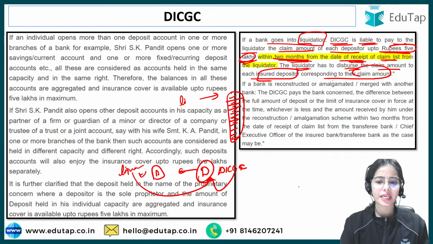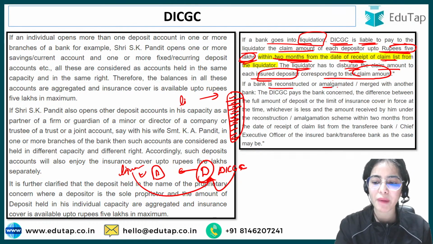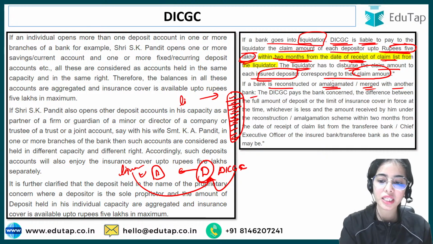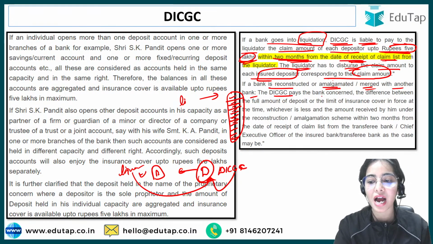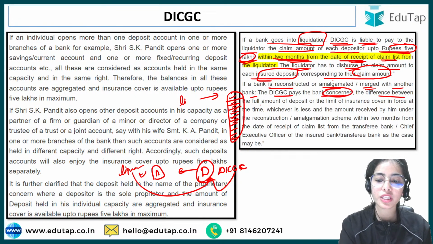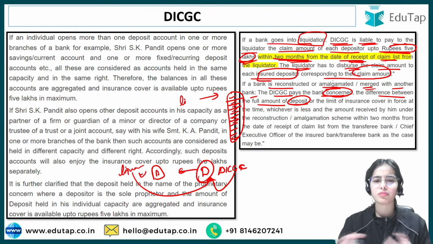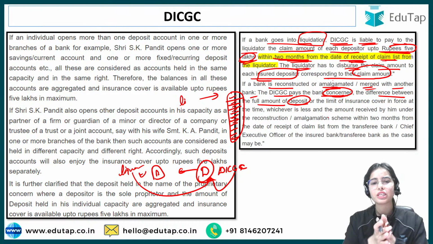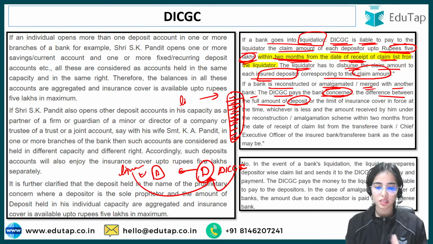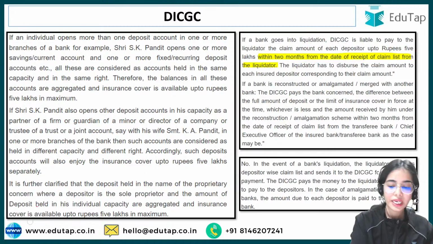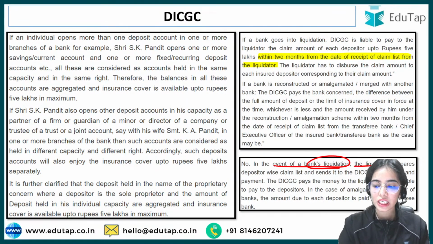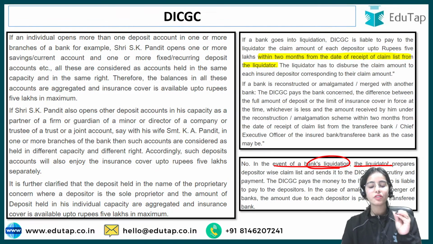Okay, so this is the idea that if a bank is reconstructed or amalgamated or merged with another bank, the DICGC still has to pay the bank concerned the difference between the full amount of the deposit or the limit of the insurance, whichever is the insured amount by the DICGC. Now, in the event of a bank's liquidation, the liquidator prepares a depositor-wise claim list.